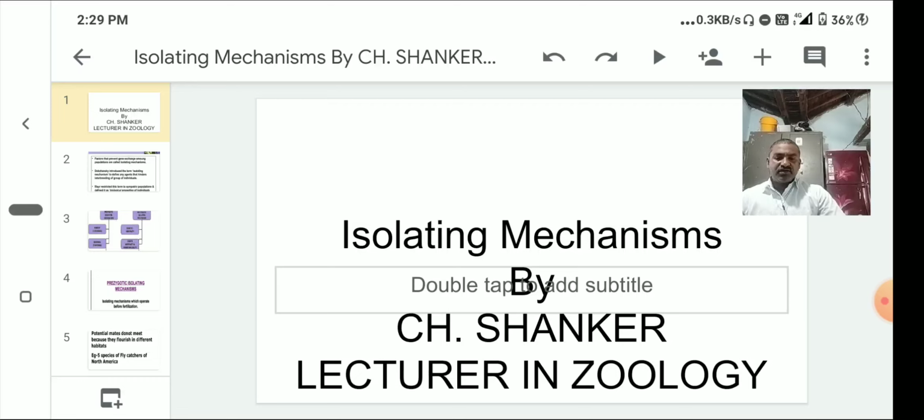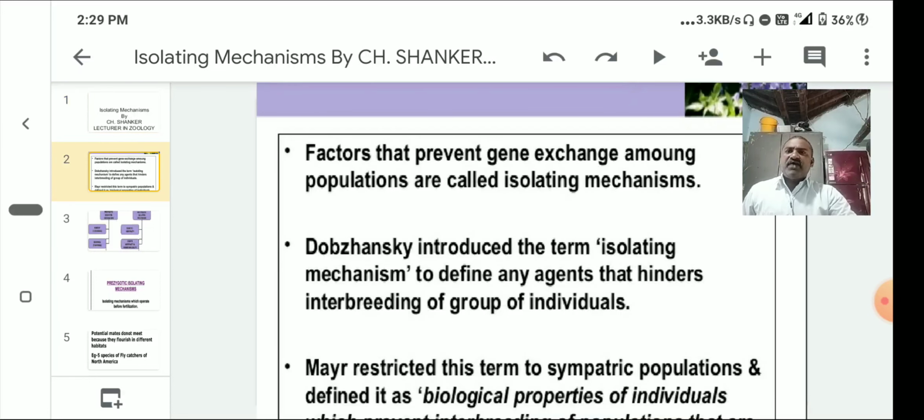The reproductive isolations are of two types. What are they? The first one is pre-zygotic or pre-mating isolation, and the second is post-zygotic or post-mating isolation. The factors that prevent gene exchange among populations are called isolating mechanisms.